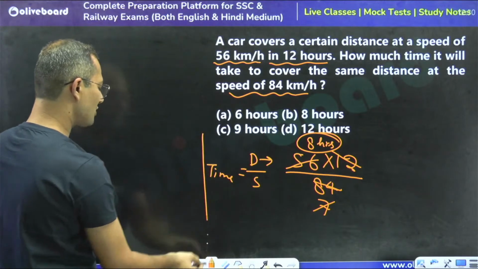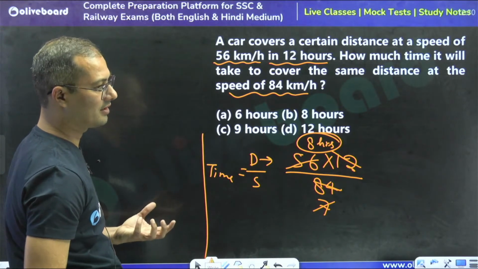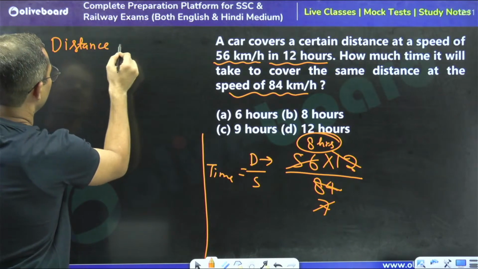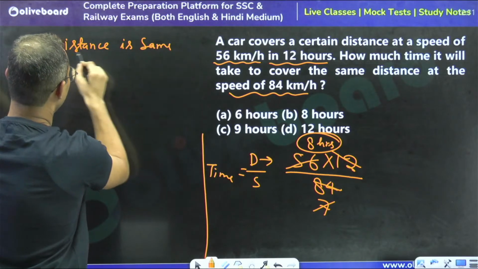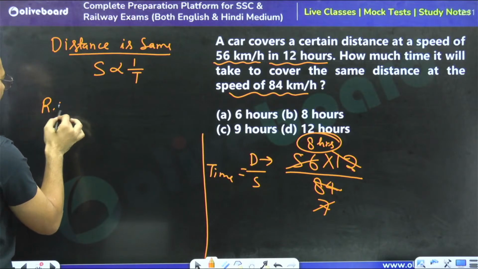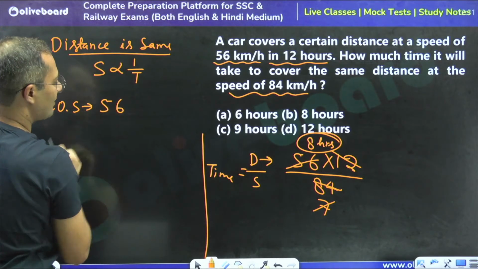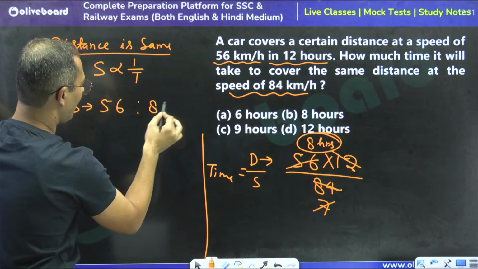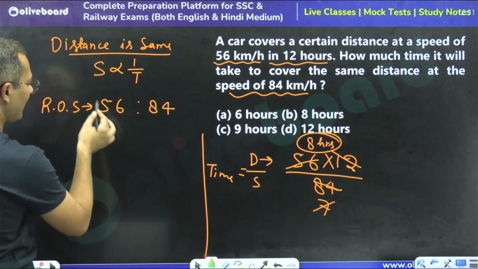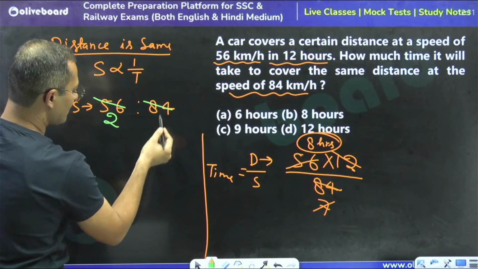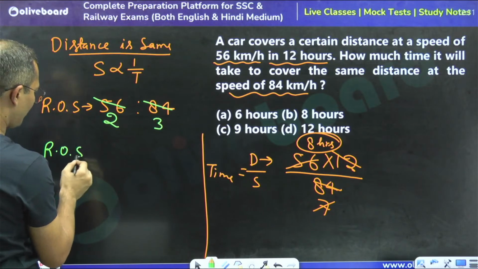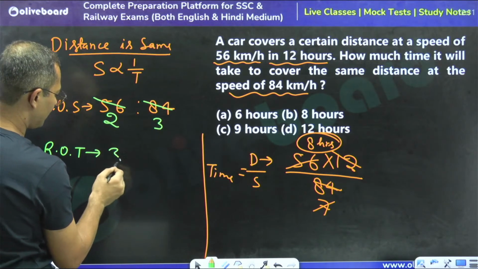So we can solve this question. Now I have to tell you one thing. When the distance is the same, speed is inversely proportional to time. So if the ratio of speed is initially 56 and now 84, cancelling by 28 gives 2 and 3. So the ratio of time is going to be 3:2.